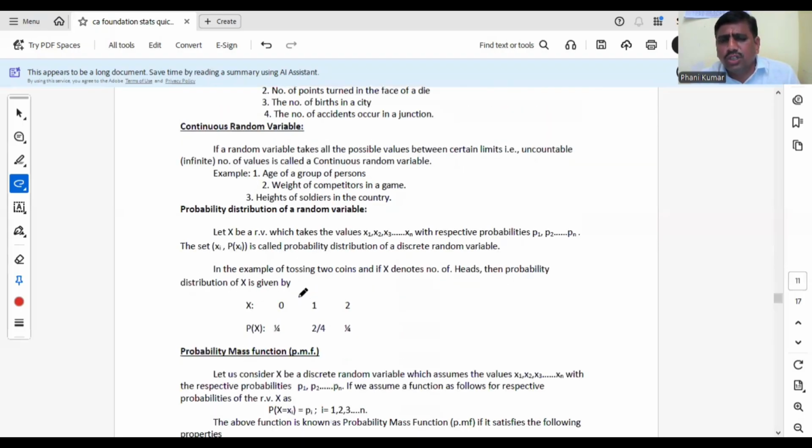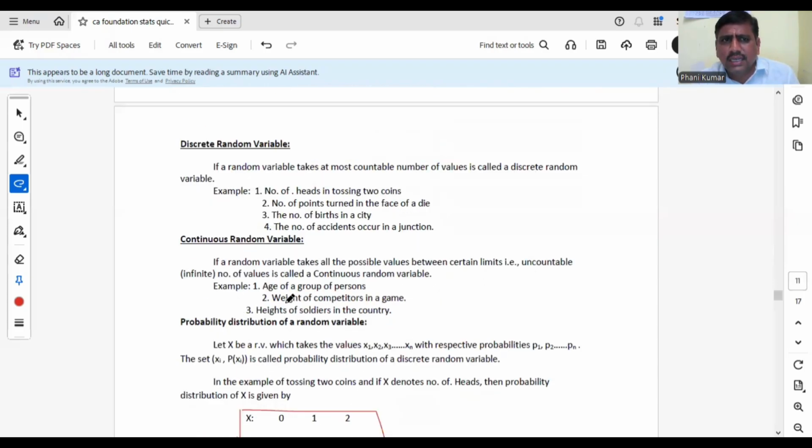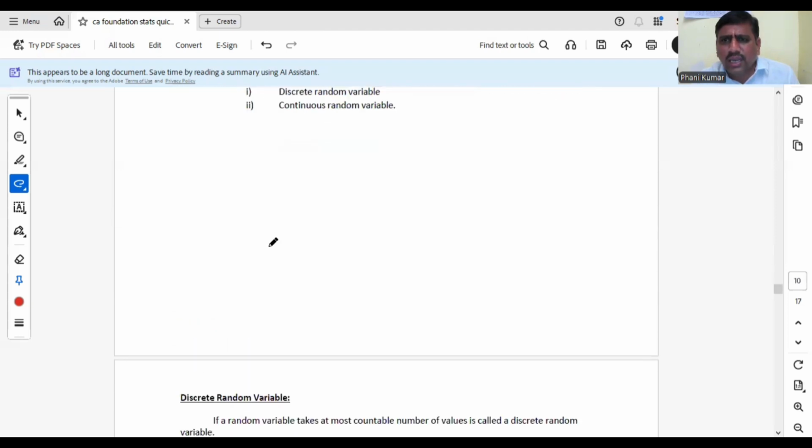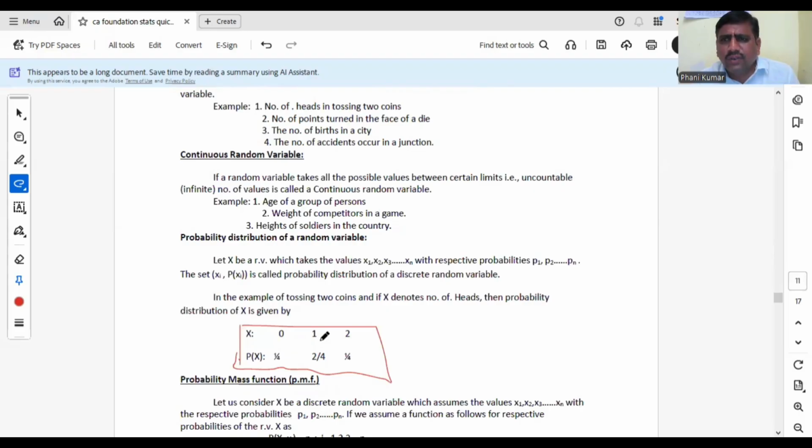What is meant by probability distribution? If you have random variable values and corresponding probabilities, then such a distribution is known as a probability distribution. Consider the previous example. Tossing 2 coins, X denotes number of heads. 0 heads probability: how many cases are there for 0 heads? TT, only one case, so 1 by 4. How many cases are there for getting one head? HT or TH, 2 cases, 2 by 4. 2 heads means only one case, 1 by 4. So random variable values and corresponding probabilities: this is known as a probability distribution.